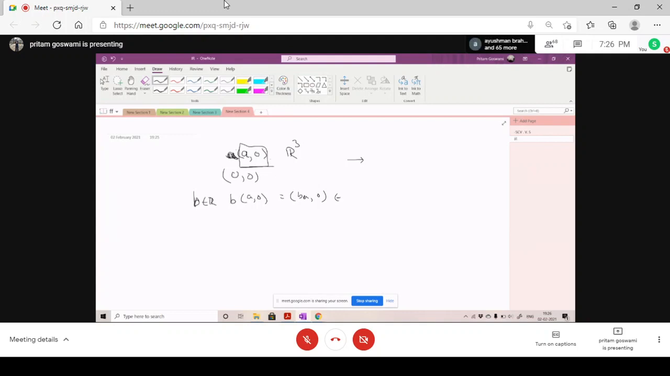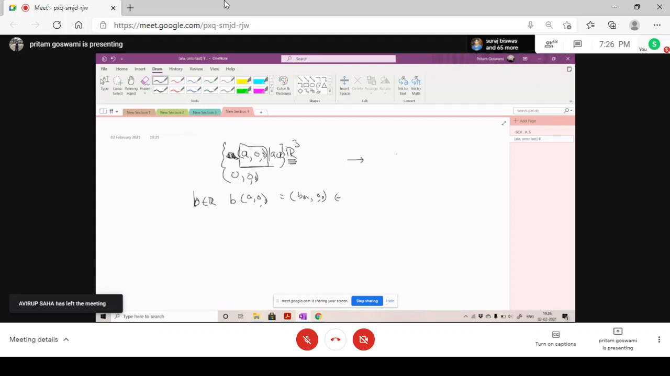Right? So the set of all elements of this form, where A belongs to R, is a subspace of R3. Sorry, A, 0, 0 actually. That's what I'm telling. So it is a subspace of R3, right?